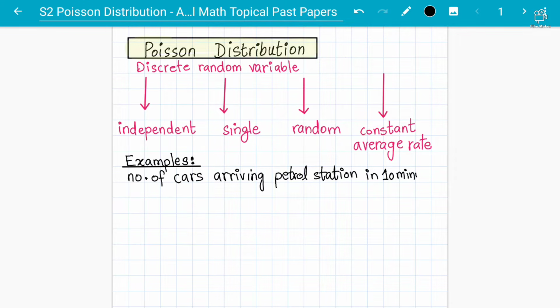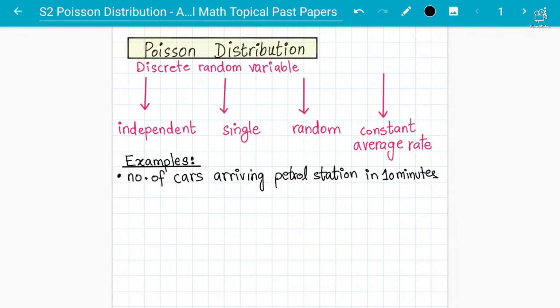This event is independent; we are not looking at traffic jams or how many cars are stopping. The event is single, only one event happening. The event is random as well, because we are taking any cars, and there is a constant average rate: whatever the rate is for 10 minutes, we are going to have that.